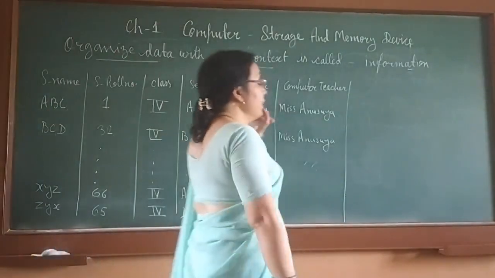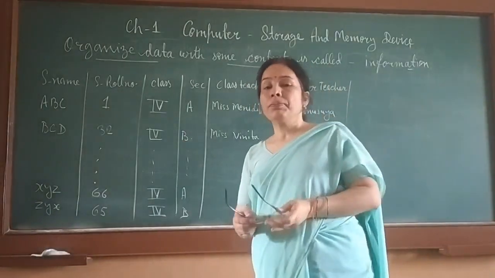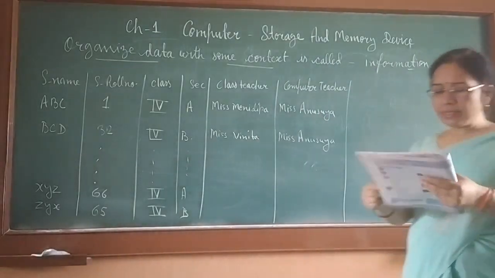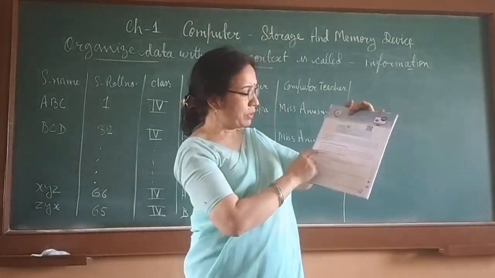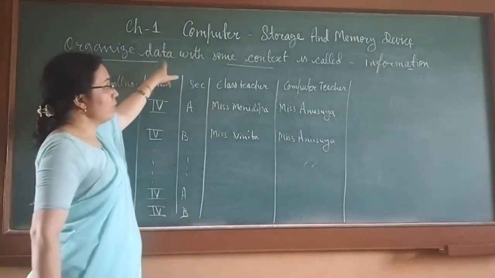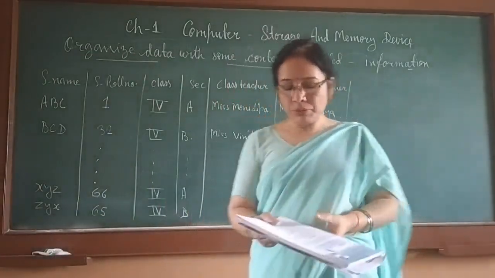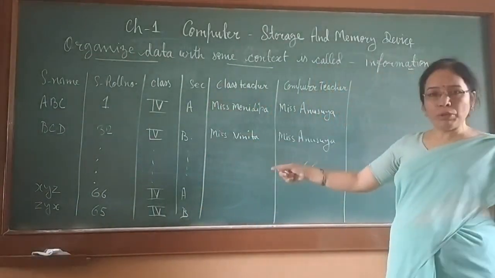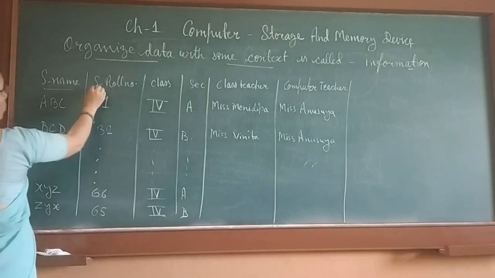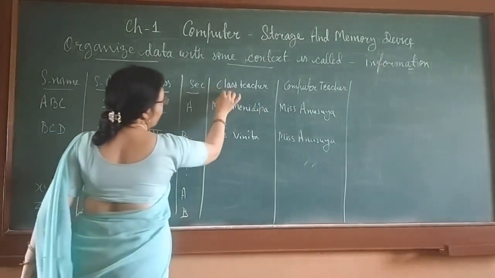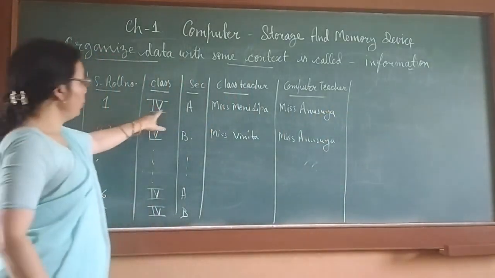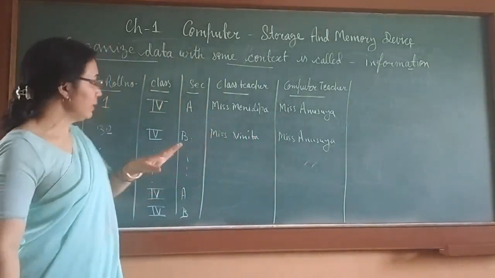Okay, students, so we were discussing data and information. Here it is written in your book, see, when you organize the data and provide a specific context, it can be called information. So organized data with some context is called information. I organized this data in a tabular form. One table I made. It has columns: student name, student roll number, class, section, class teacher, and computer teacher. So 1, 2, 3, 4, 5, 6 columns I made here.